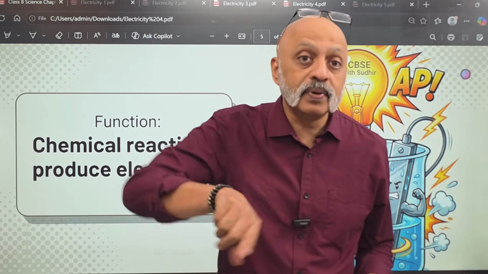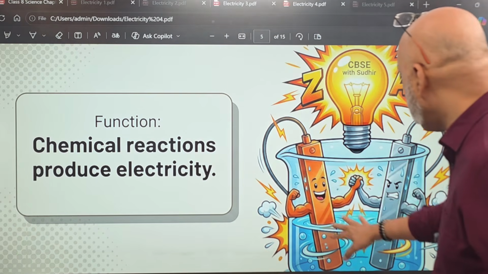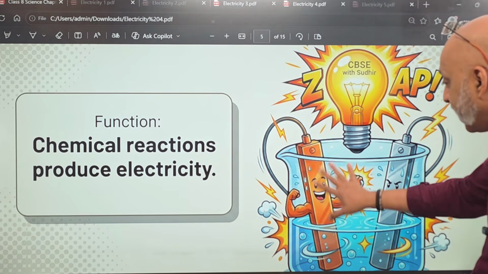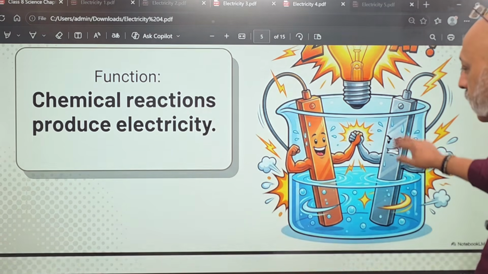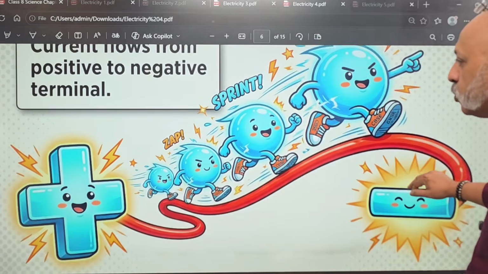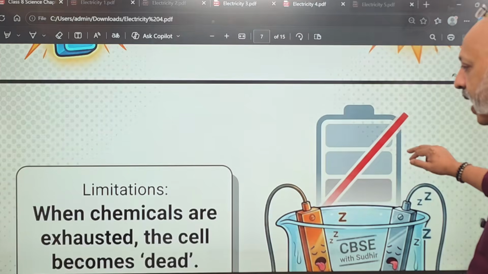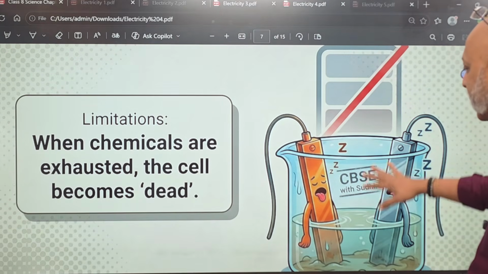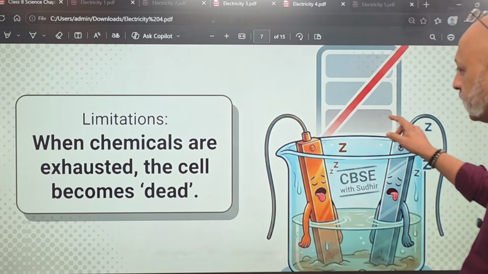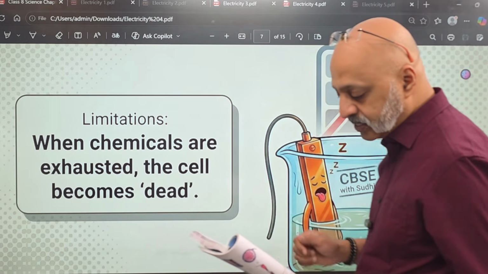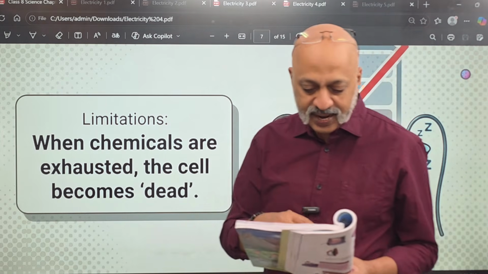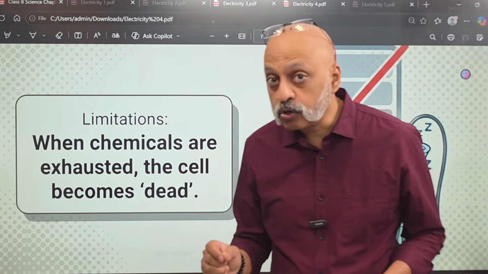And then a chemical reaction happens between the electrolyte and the two metal plates. So current flows from the positive to the negative terminal. And when chemicals are exhausted, the cell becomes dead. When the entire chemicals get exhausted, it becomes dead. So a chemical reaction between the plates and the electrolyte produces electricity.